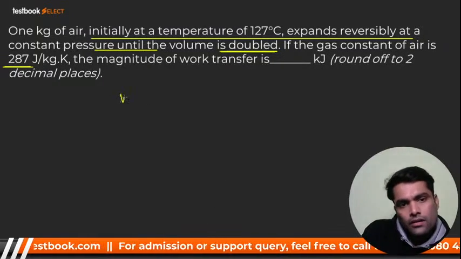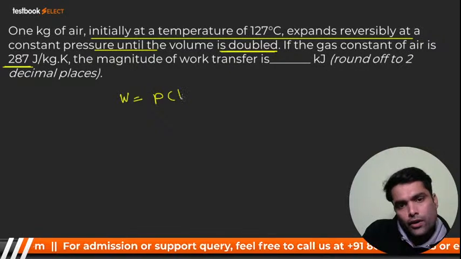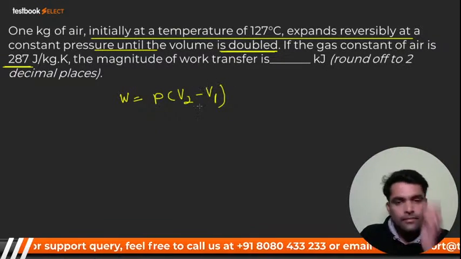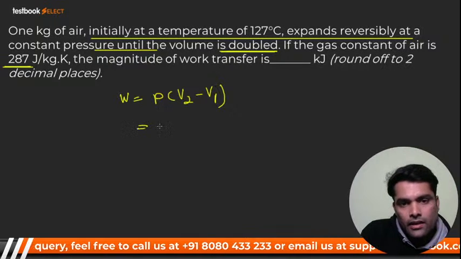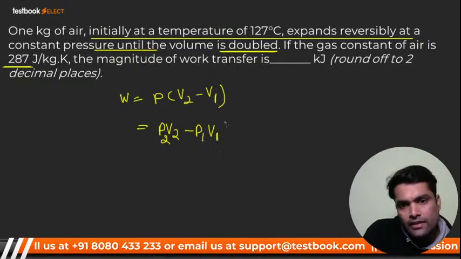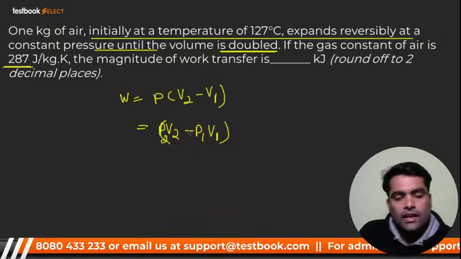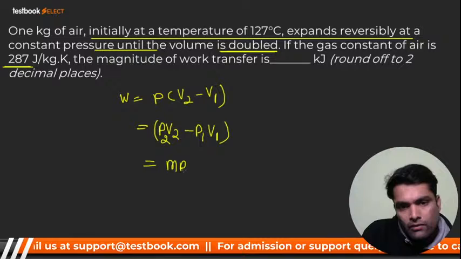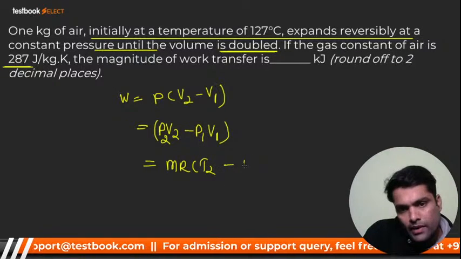W is equal to P into V2 minus V1. Volume is changing. But you know that if I write P2 V2 minus P1 V1 like this, what can I write? P2 V2 is nothing but mRT2. m and R will be common. I can write mR(T2 minus T1).